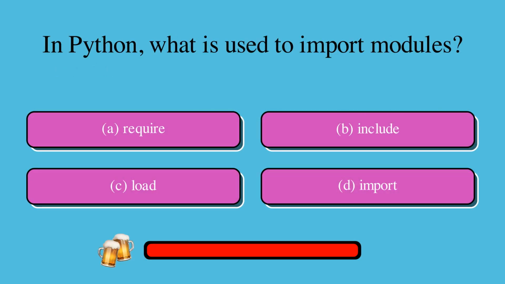In Python, what is used to import modules? Is it A, require, B, include, C, load, or D, import? The correct answer is D, import.